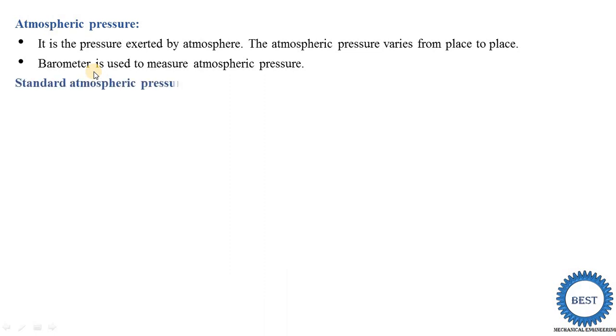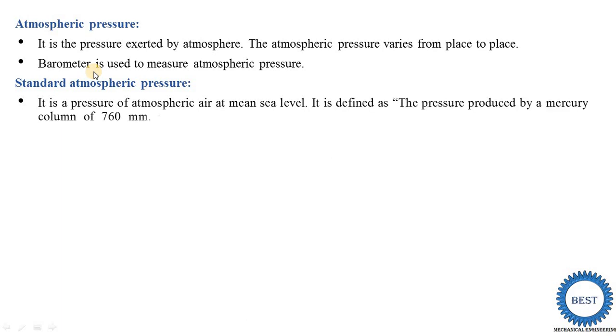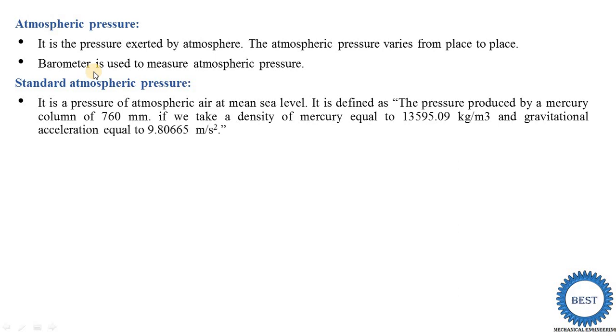Now, what is the standard value of atmospheric pressure? It is the pressure of atmospheric air at mean sea level. At mean sea level we measure the pressure of the atmospheric air. It is called the standard atmospheric pressure, and it is defined as the pressure produced by a mercury column of 760 mm. We take a capillary tube and fill it with mercury, and when the mercury height is 760 mm, it is called one standard atmospheric pressure.